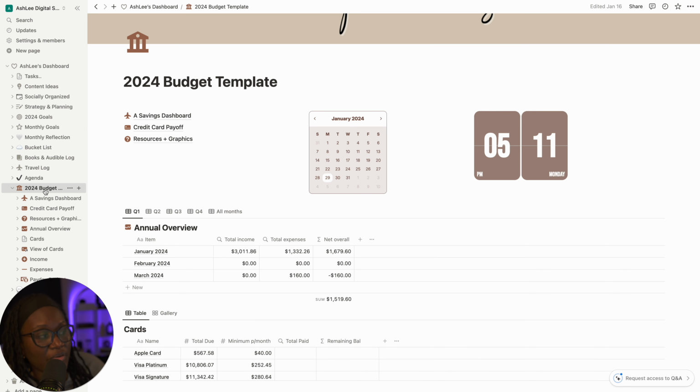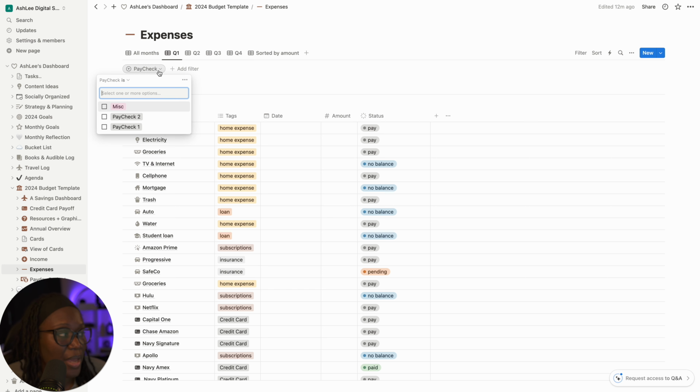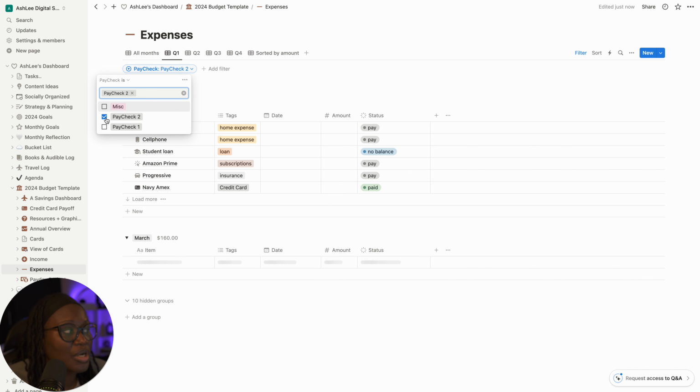The budget template is already set up for the year, but I'm going to look at my expenses. For the expenses, I like to leave my view on the quarter view. I have it set up by paycheck. I've already got February here, and then when I get ready to pay my bills for the month or see what I have to pay for the month, I have it separated into what bills go on check 1 and what bills go on check 2.